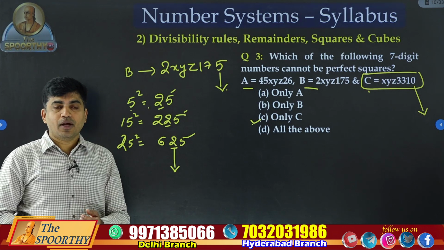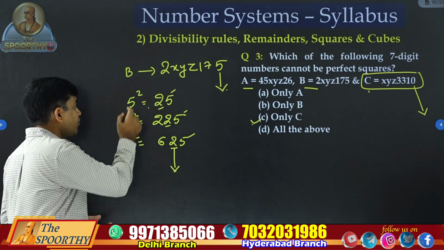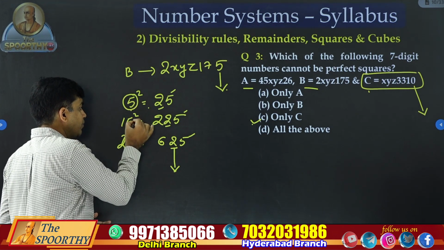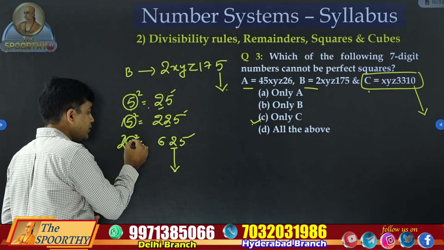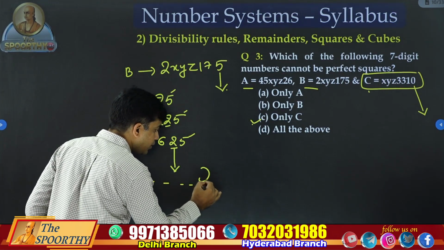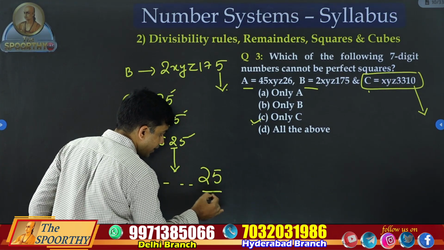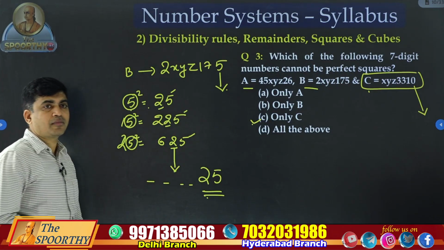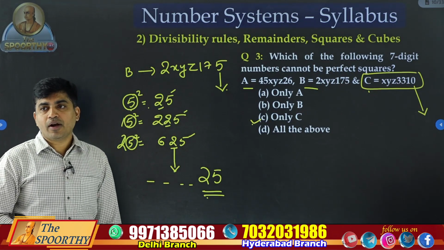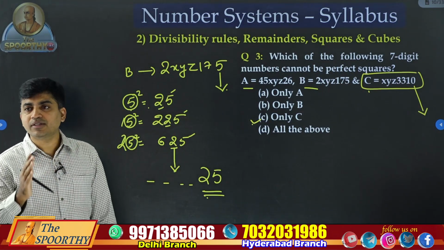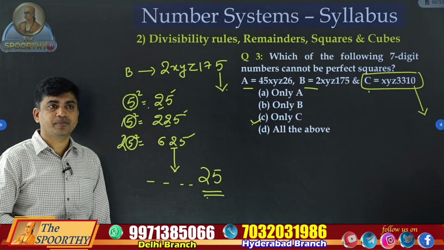It is 2. It means if a number is ending with 5, then its square always ends with 25.